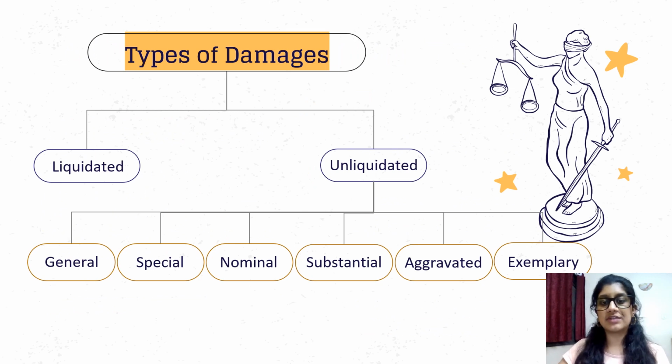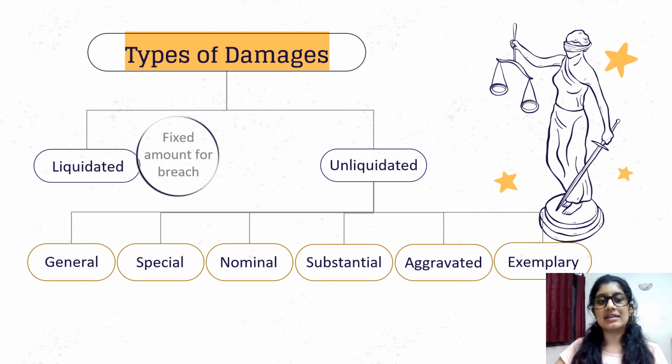Okay, so now let's talk about the different types of damages. On the whole, it can be divided into two broad categories. One is liquidated damages, one is unliquidated damages. So what does that mean? Liquidated basically means that you have a fixed amount for the breach. So if I've written down in the contract that if you breach the contract, you will pay this particular amount, you will pay double the amount of the original money that was put in the contract. That's a fixed amount for the breach. So when you go to the court, they might think about giving extra damages, but most of the time they'll just award the aggrieved party the fixed amount for the breach.